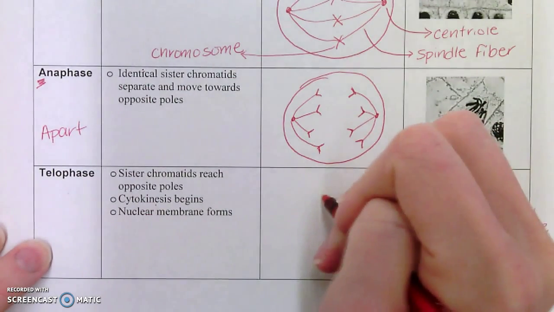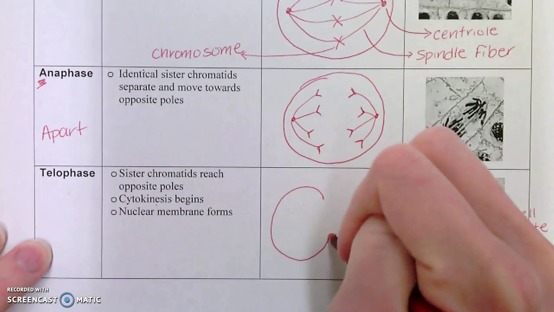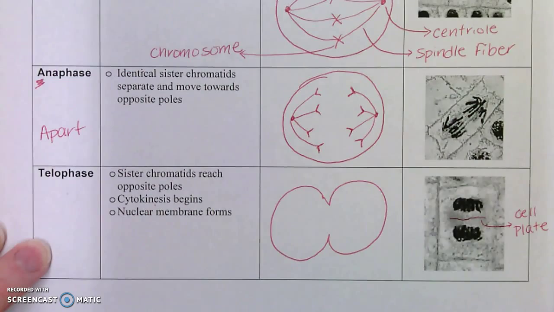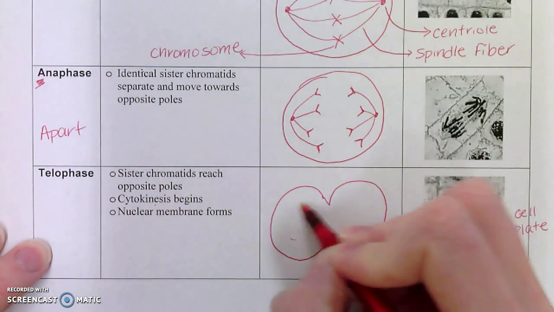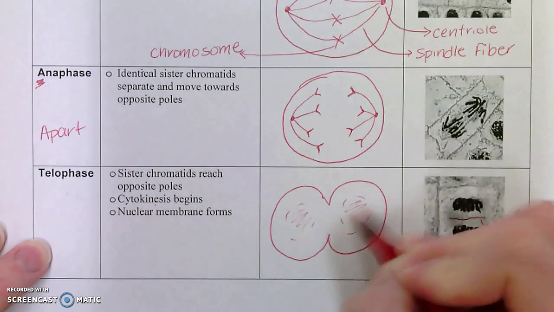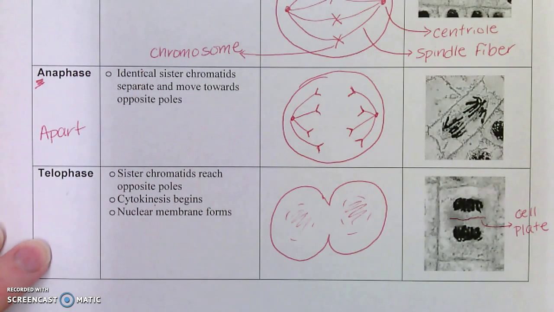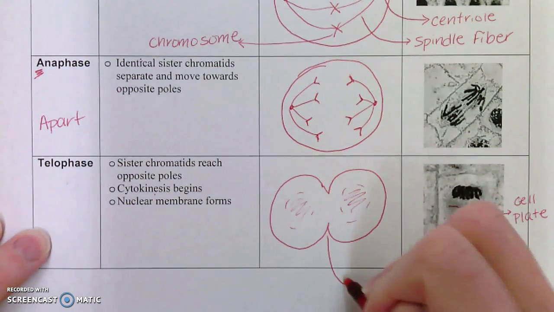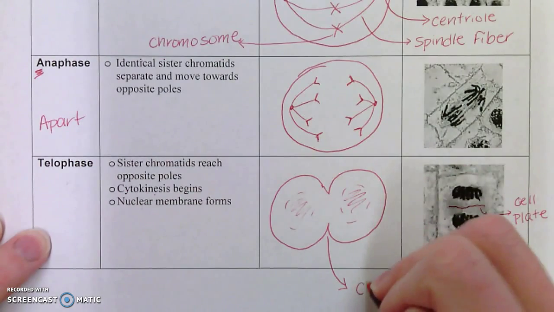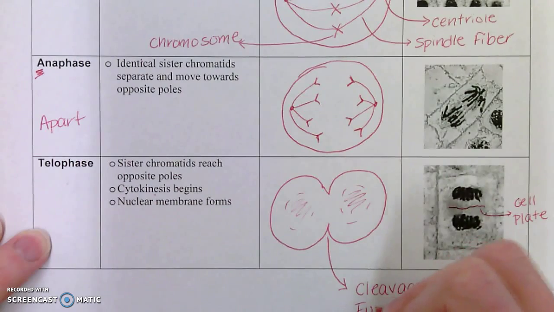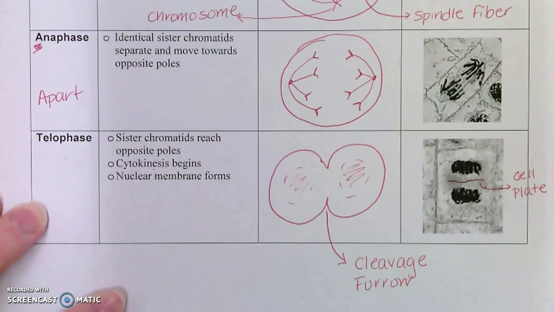For us, we are going to draw an animal cell that's being pinched in the middle. Okay? We're going to draw our nuclear membranes reforming and our chromosomes inside. And lastly, the indent is called the cleavage furrow. The cleavage furrow is only in animal cells.